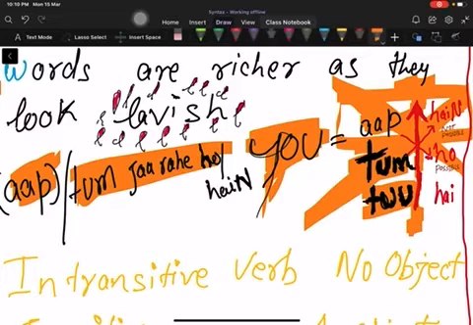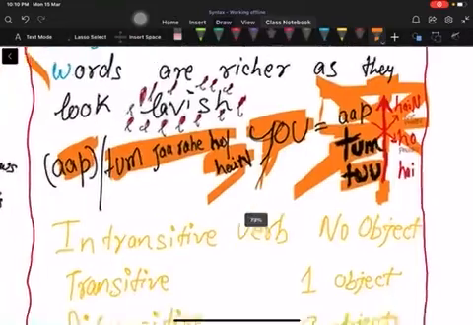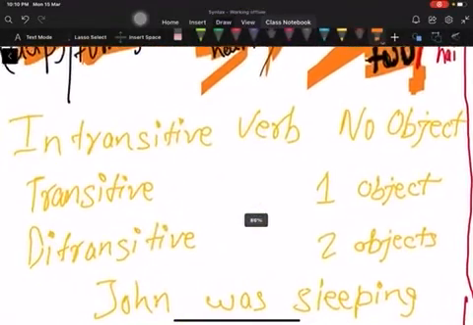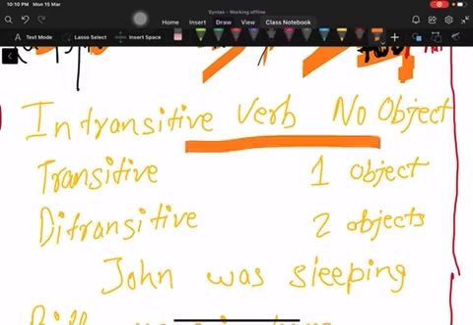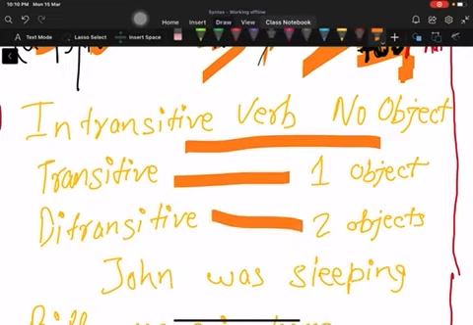So all I want to say is that English is not as rich in morphology or agreement features or morphological features as some languages like Hindi or Indian languages majorly. Chinese also has a richer morphological system where the subject can be retrieved. It's retrievable. Intransitive verb has no object. Transitive verb has one object. Ditransitive verb has two objects.